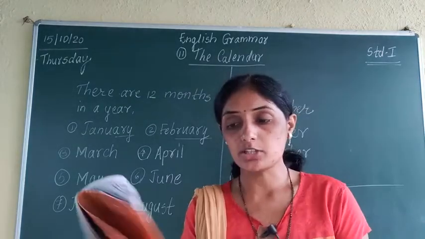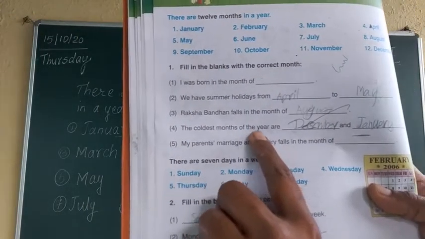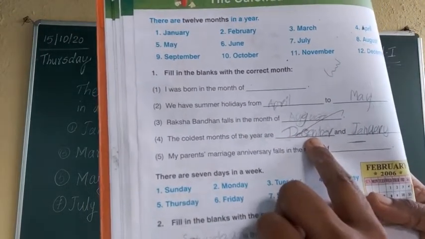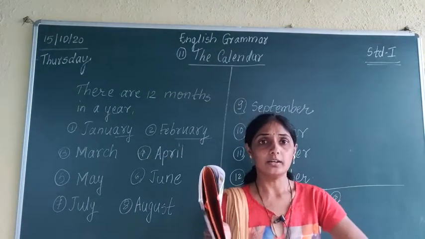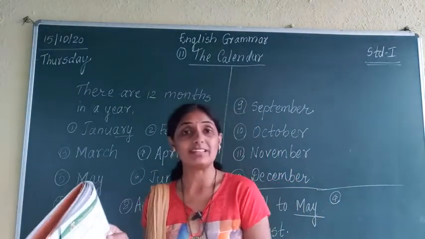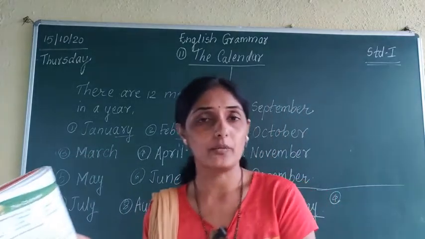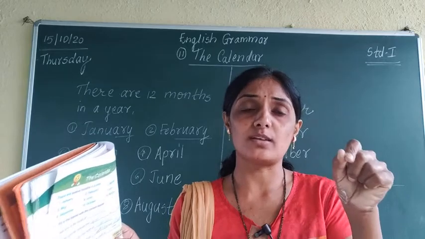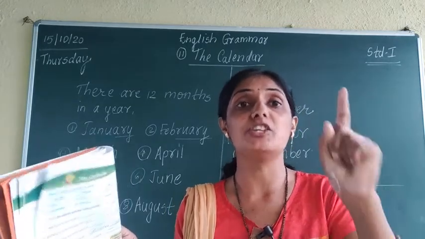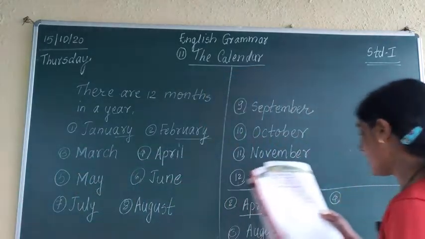Fourth one, the coldest months of the year are, which are the coldest months? Now we will have the winter season, right? In Diwali vacation, winter season starts, right? So which are the coldest months? The coldest months of the year are December and January. So what answer are we going to write down?